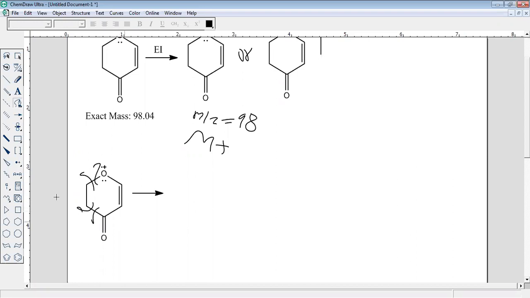So what will happen when this undergoes breakage? We can write it very simply. Whatever you are getting, just write it. What do you get when you break this bond? See, here there is oxygen, and I will write this bond.